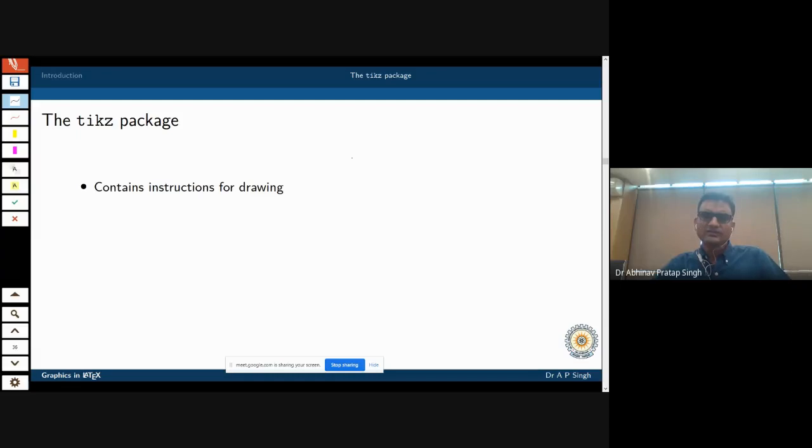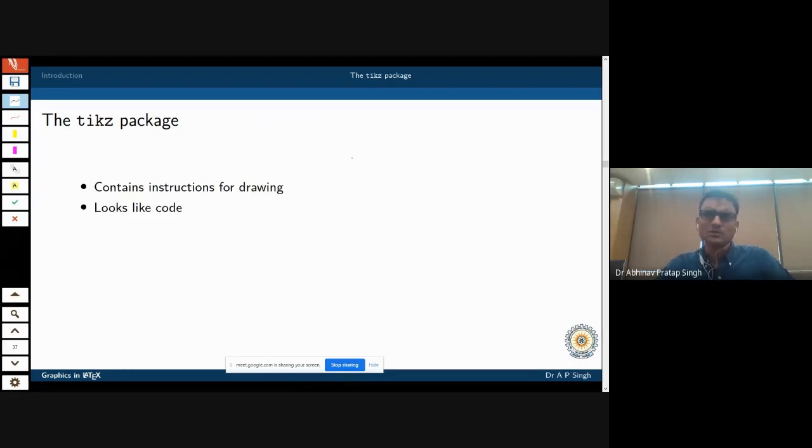In vector graphics, they are a set of instructions. And we are doing the same thing with the TIXE package as well, that we are giving a set of instructions instead of clicking here and clicking there and getting a straight line. We will give an instruction, all right, draw a line from this point to that point, and it will draw a line. Okay, so it contains these sets of instructions.